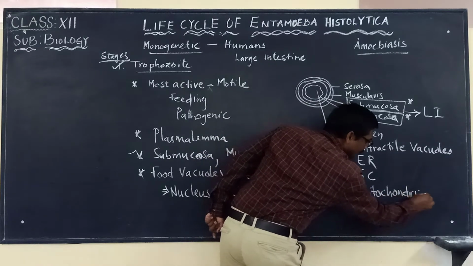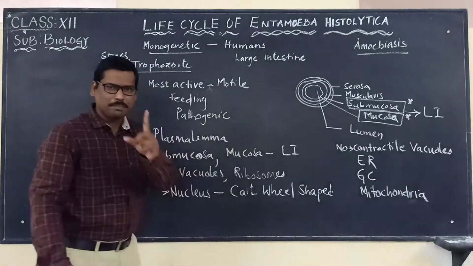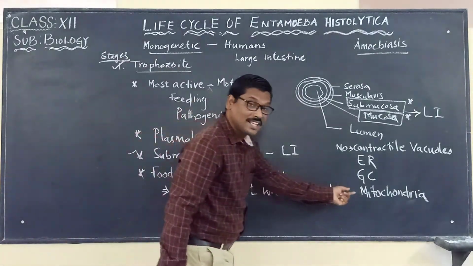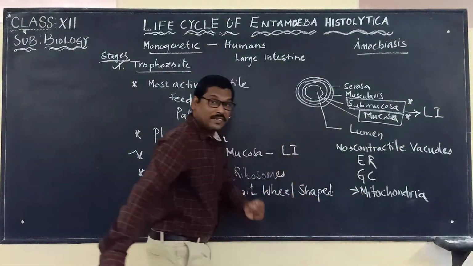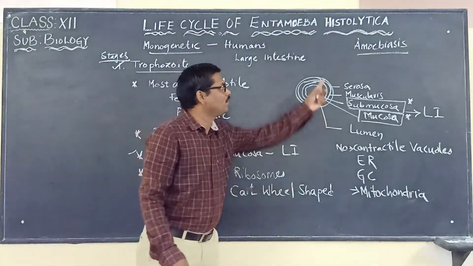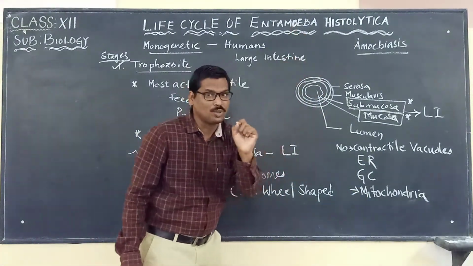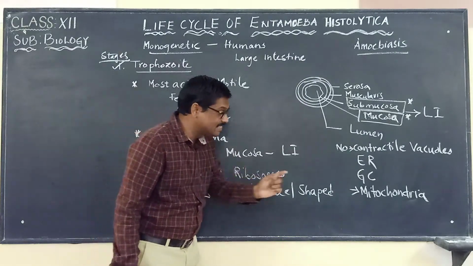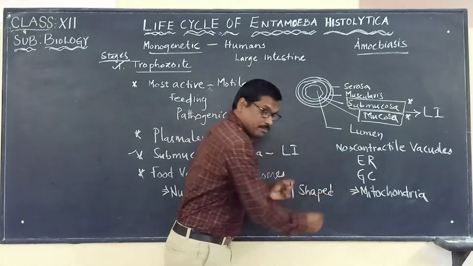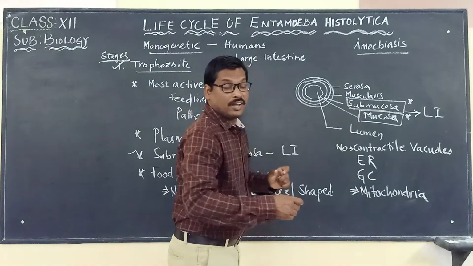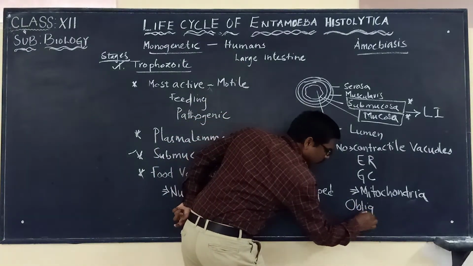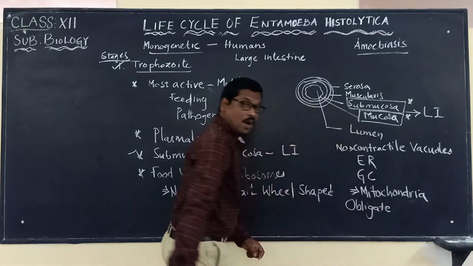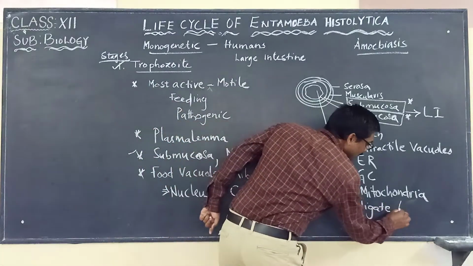So here, another point we have to remember. Because we are saying that there is no mitochondria in Entamoeba histolytica, this organism is obligate anaerobic in nature.